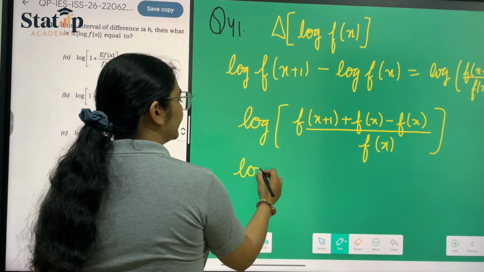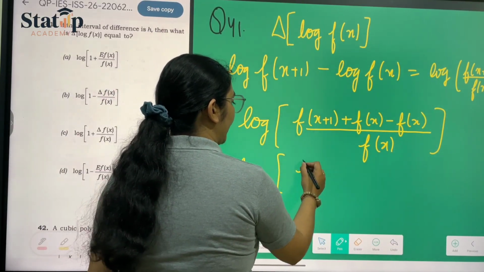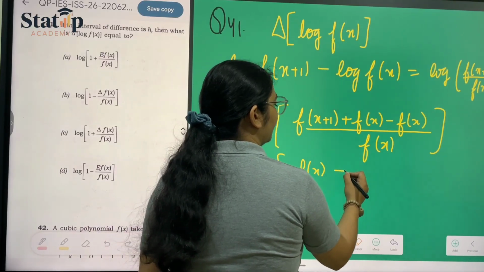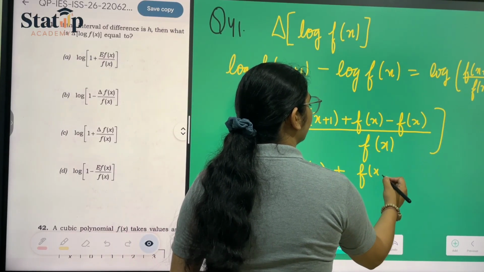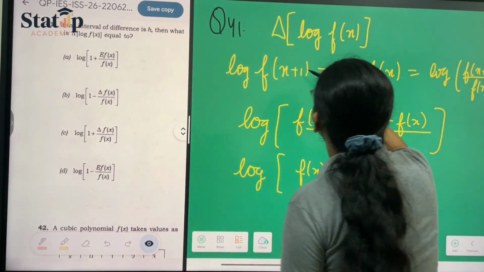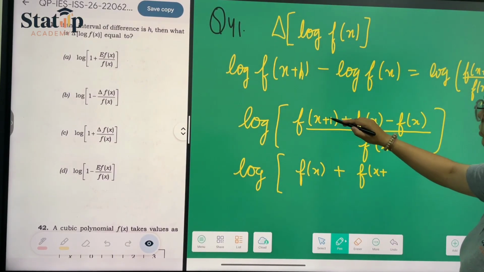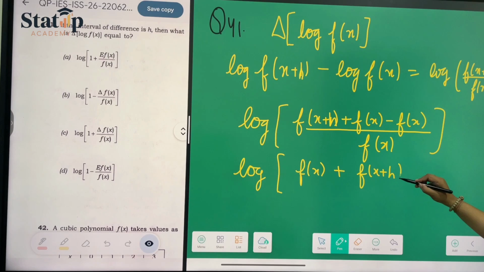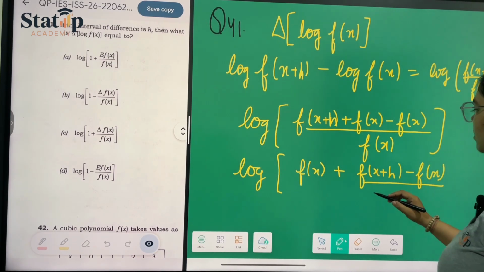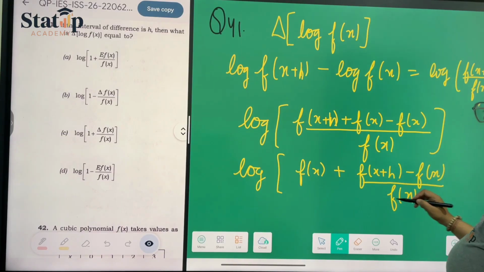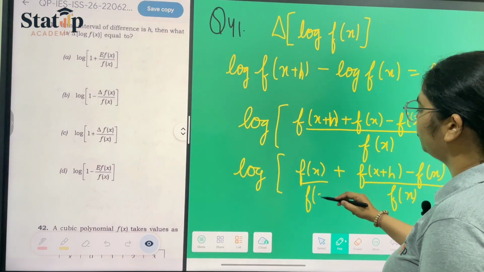Now we can expand it like log of (fx plus, let us put it equal to, h minus fx) upon fx. We have put it like this.